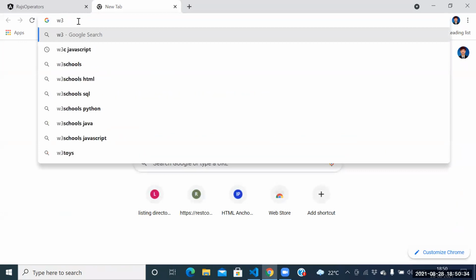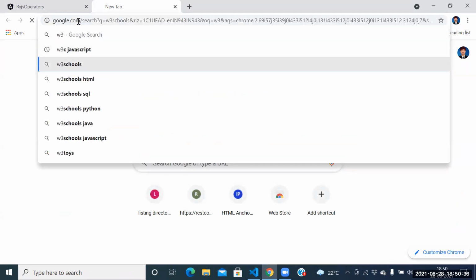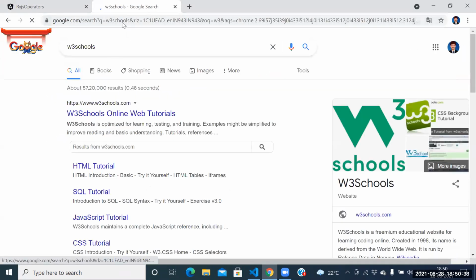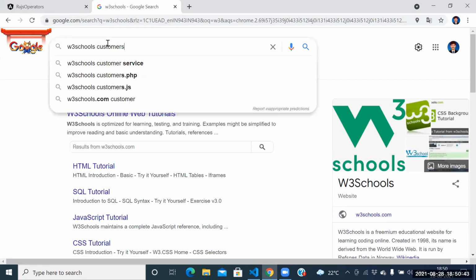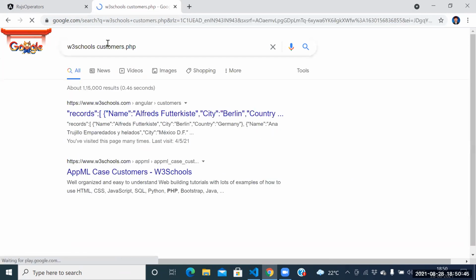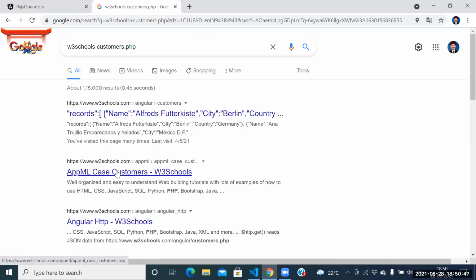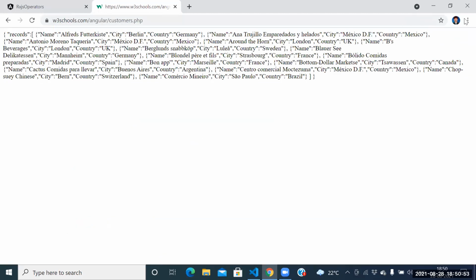The REST API call is the W3 Schools customers PHP. Let me open this one here. No, guys, not like this. Can I create our own example? Let me create our own example.